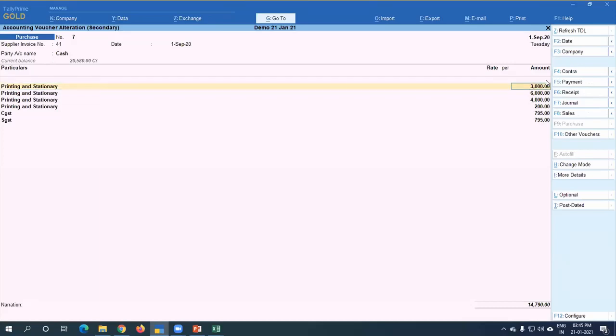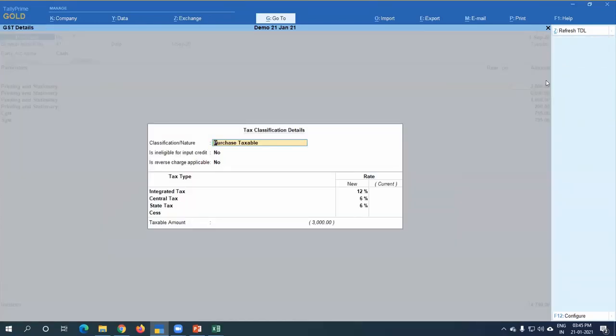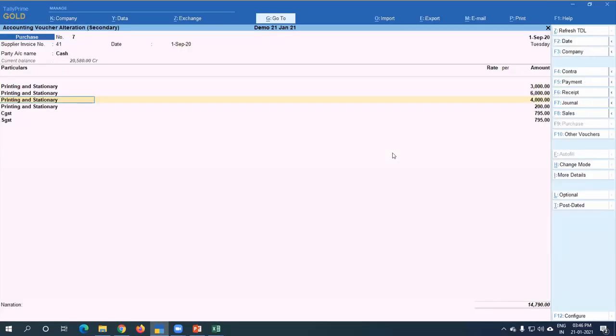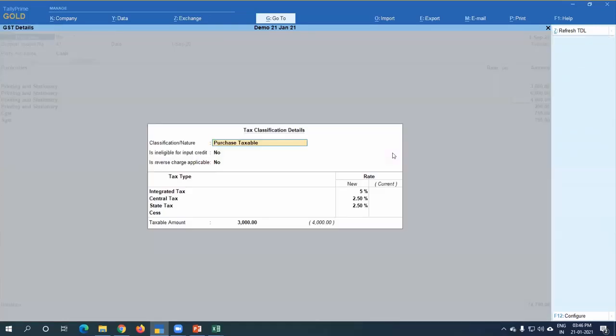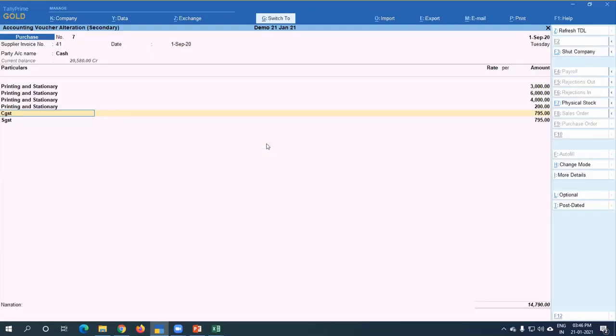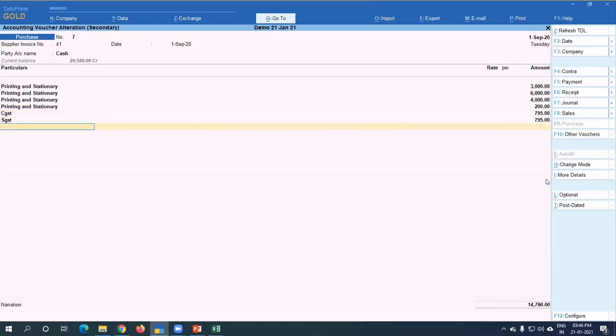As you press on the ledger amount, Tally will ask you one window. Just put your classification as taxable and put your percentages. So 12% is the first transaction. Second one is 18%. Third one is 5%. And this is exempt. See here, I have taken purchase exempt. Suppose books are purchased or something which is non-taxable. So I am putting purchase exempt here. Now CGST is automatically calculated.